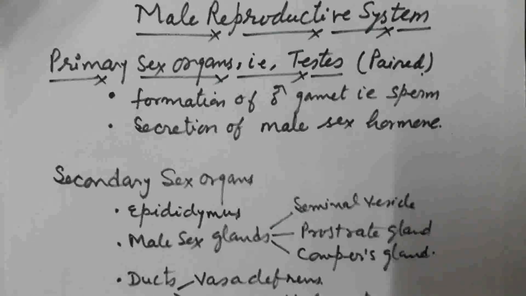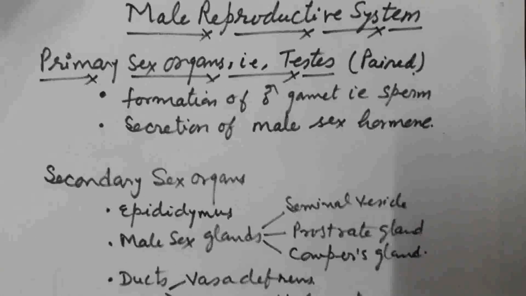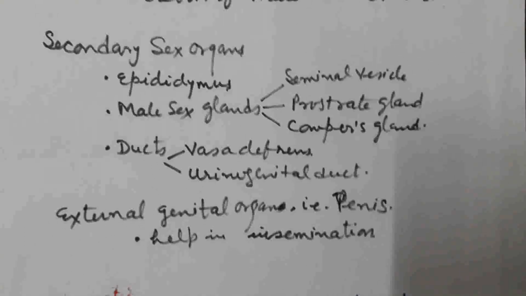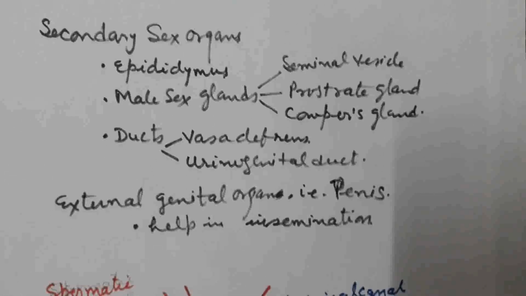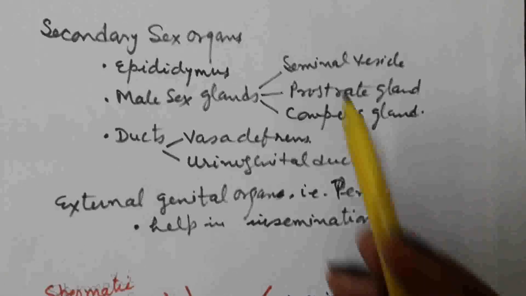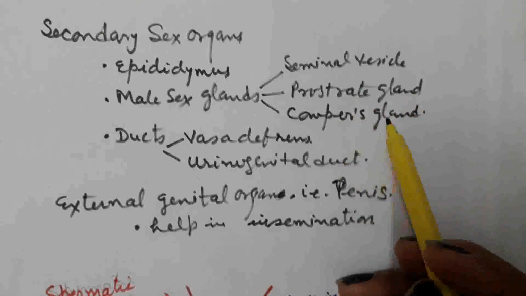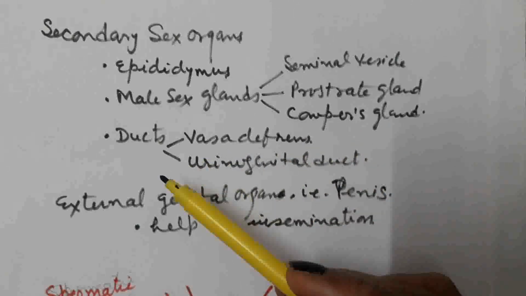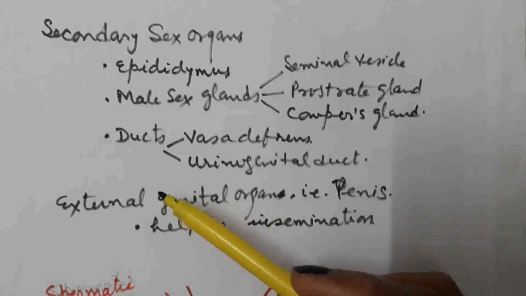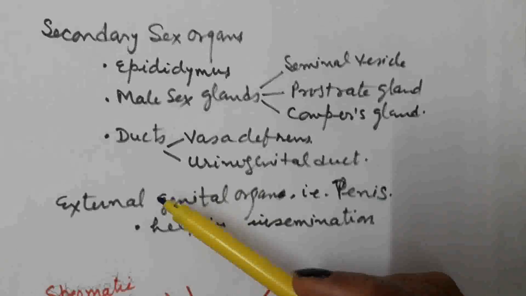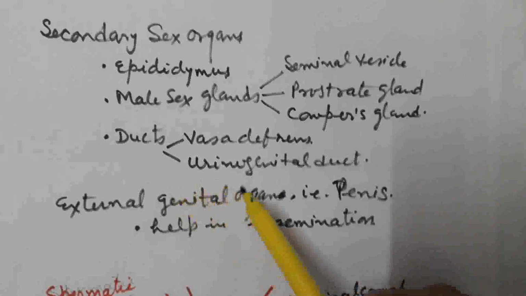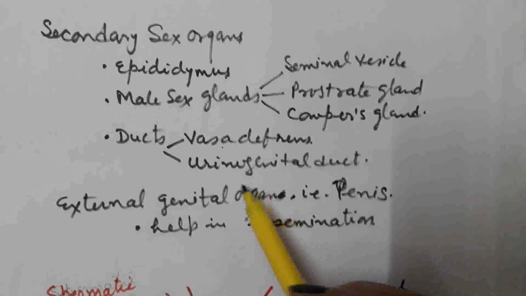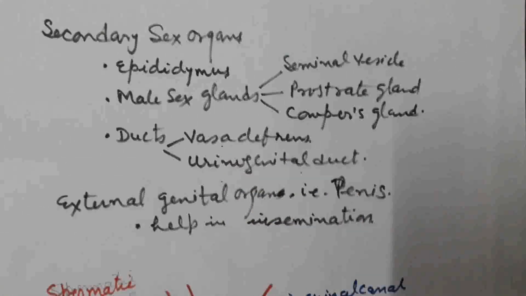Besides testes, there are secondary sex organs. In the form of secondary sex organ, there is epididymis. Three male sex glands are present: seminal vesicle, prostate gland, and Cowper's gland. A duct system is also present in the male reproductive system, which carries the sperm from testes. In the form of ducts, there are vasa differentia and urinogenital duct.